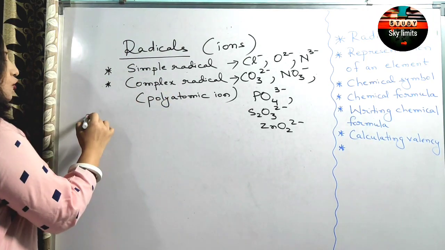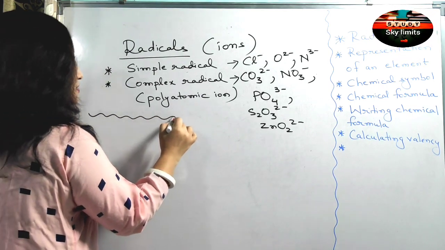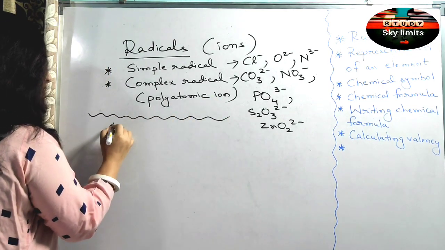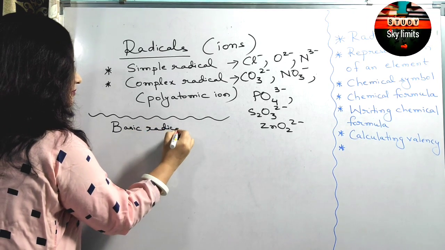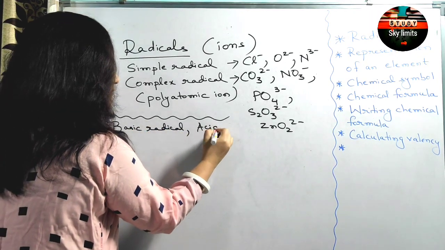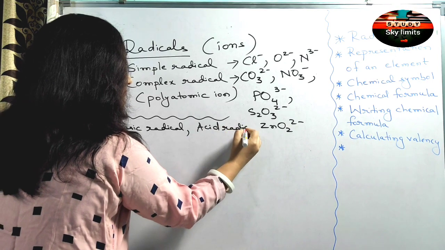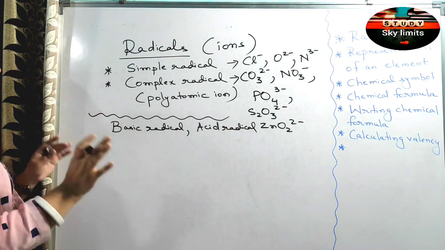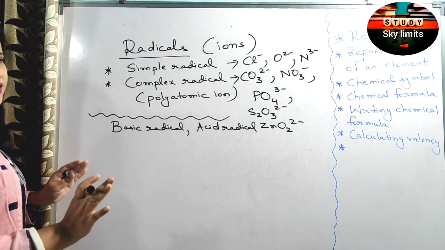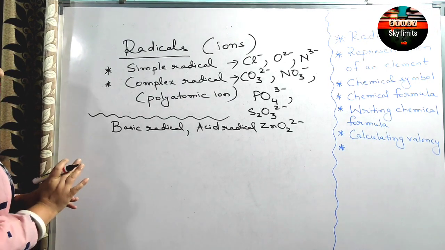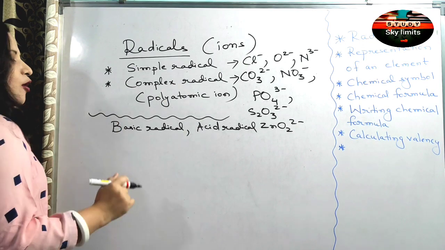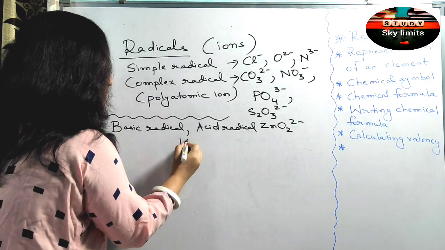Apart from that, you have come across the basic radical and the acid radical. Okay, see, whenever you write the name of a compound, already we have discussed in the last class, the compound we took in the last class was potassium chloride.